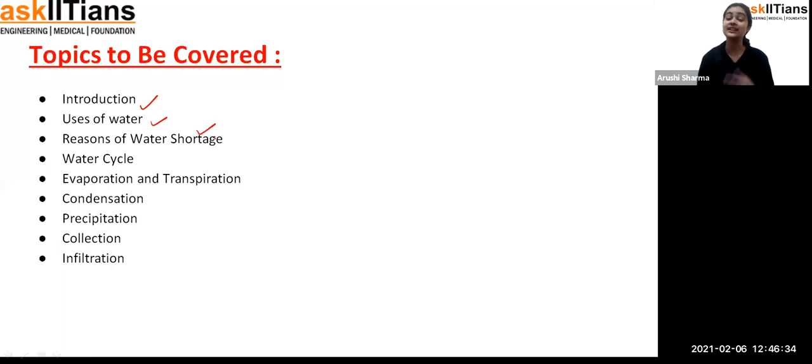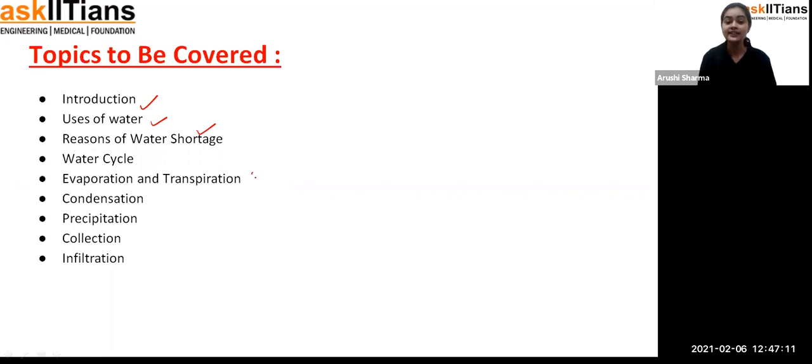Then we'll see what the reasons for water shortage are. Students, you know this is a very trendy topic nowadays, that water shortage is a big problem for us. Why? Yes, we have an abundant amount of water on the earth, but the fresh water or drinking water, the water we use for our domestic and human needs, is getting reduced day by day. So we'll see the reasons for the shortage of water.